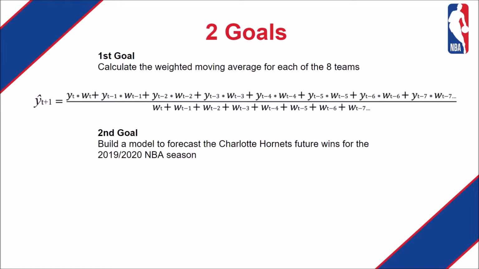Finally, our presentation has 2 goals. The first goal is to calculate the weighted moving average for each of the 8 teams I just mentioned. The second goal is to build a model to forecast a random NBA team's future wins for the 2019-2020 NBA season. We've selected the Charlotte Hornets as our NBA team to model after, for reasons we'll make clear in the future. Let's jump right into the data.